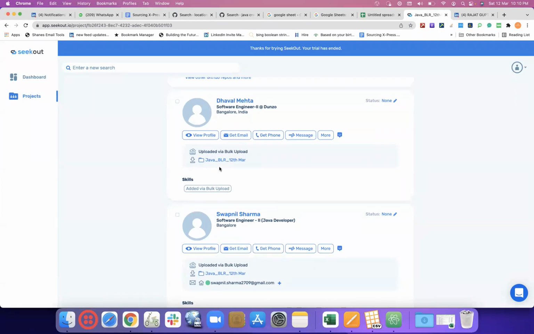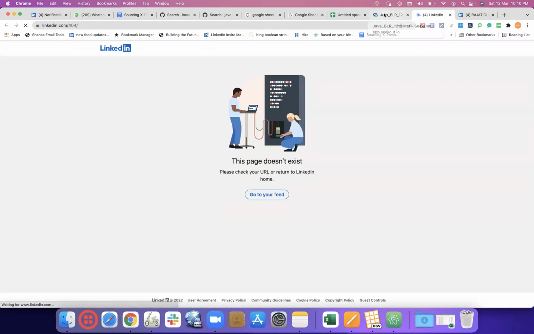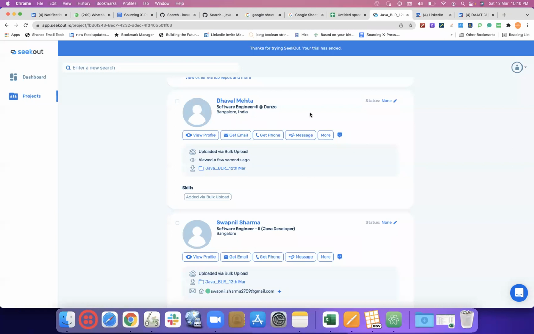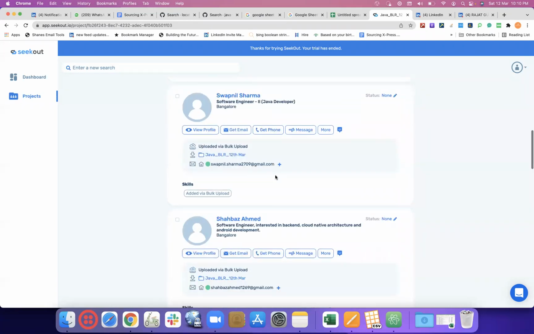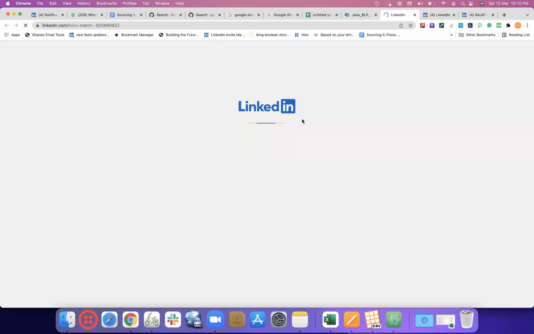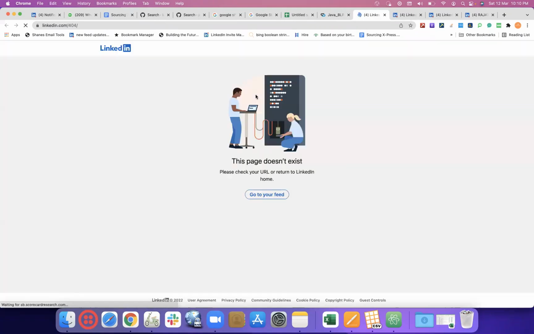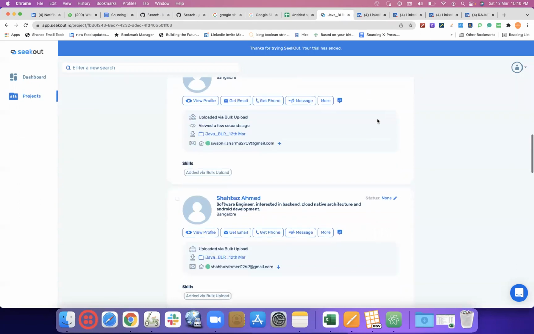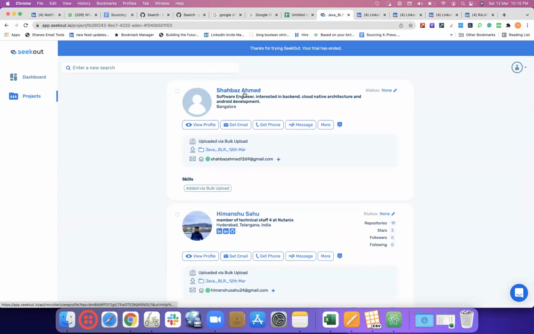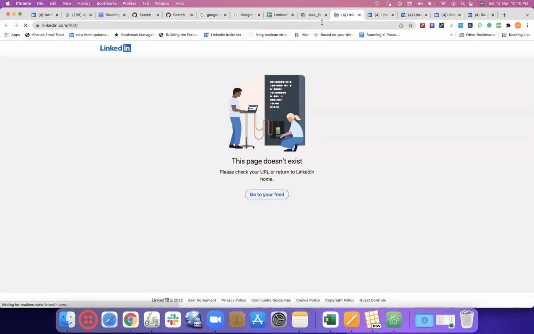Again, here maybe we did not have an email ID, so that's the reason we did not see it. But let's view profile. Okay, this is not matching. We did not say software engineer 2 at Dunzo, maybe based on their GitHub. So wherever we have an email ID, we can see these email IDs. Why is it not? Swapnil Sharma, no match. I think LinkedIn has taken control on this also. Let's see a couple more. Why no match?